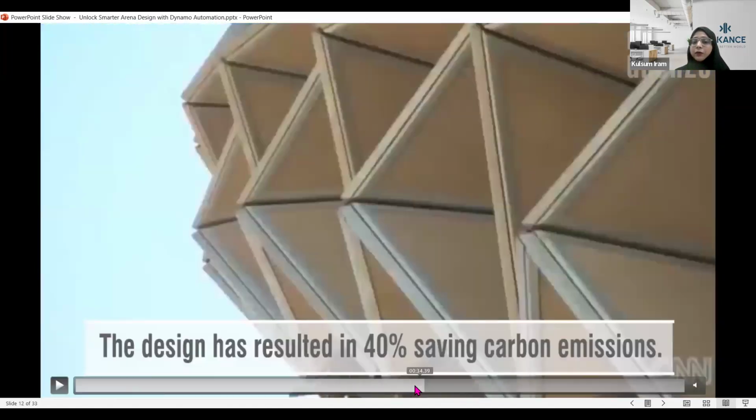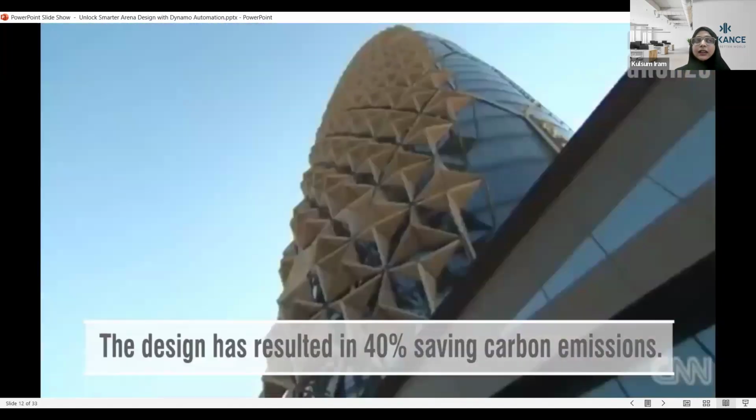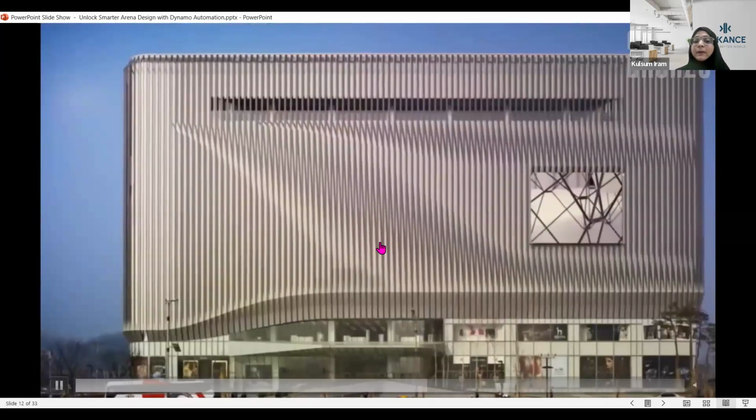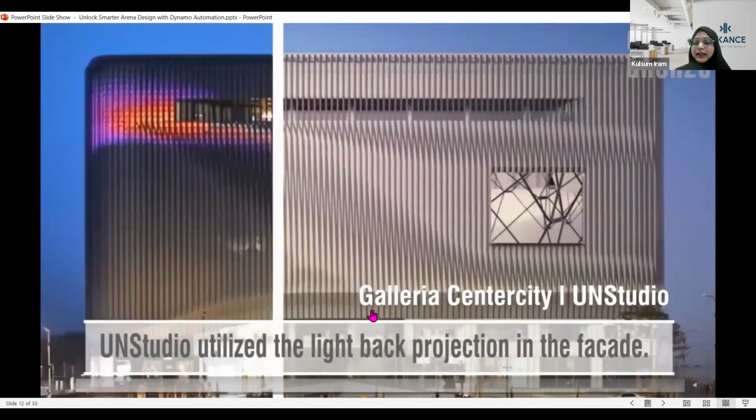These panels are working as a shading device, and with the location of the sun, they change their orientation. If the sun moves in the direction, these open, and if the sun moves out of the direction, these close. So that is how it works. The fourth example is Galerius Center.